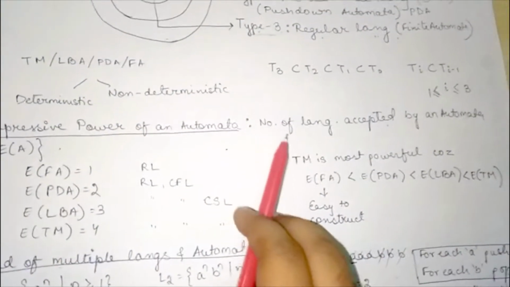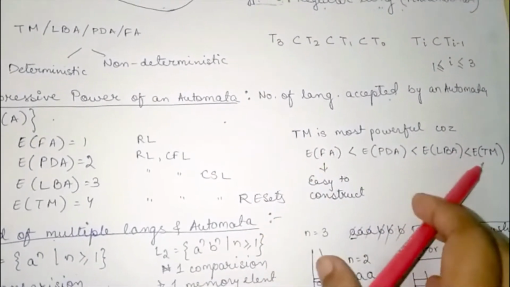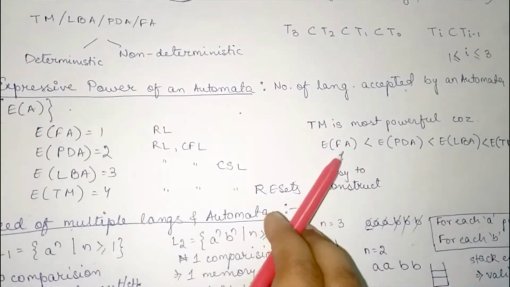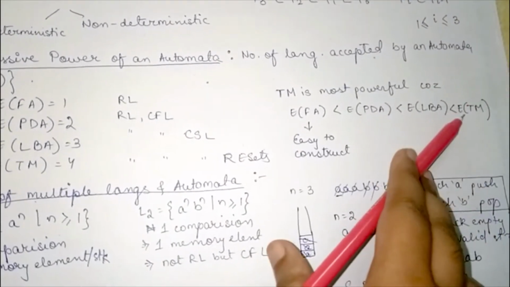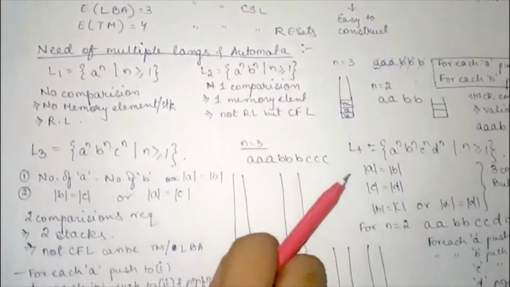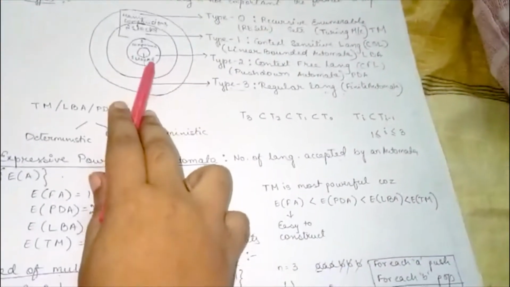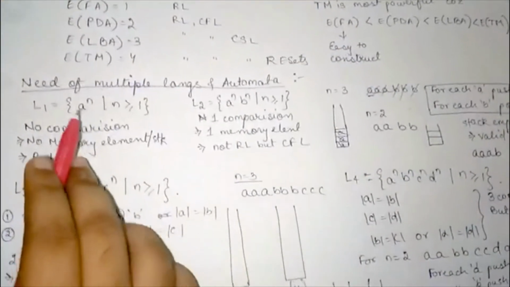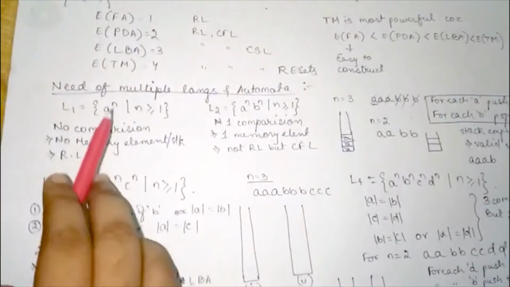including the RE sets. So TM is the most powerful because it has the highest expressive power, and since the expressive power of finite automata is the least, it is very easy to construct, whereas it is very difficult to construct the Turing machine. Then the need of multiple languages and automata. Why do we have so many automata, 4 types of languages? Because we will face different languages, and for that we have classified them into 4 types.